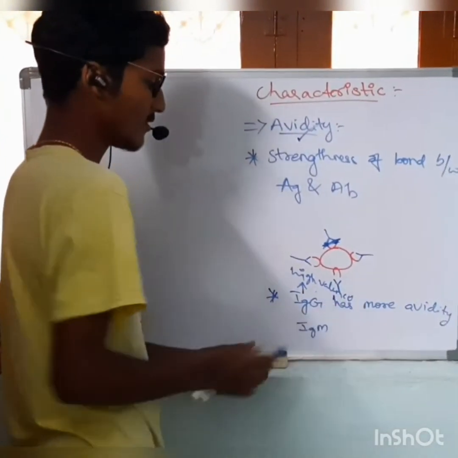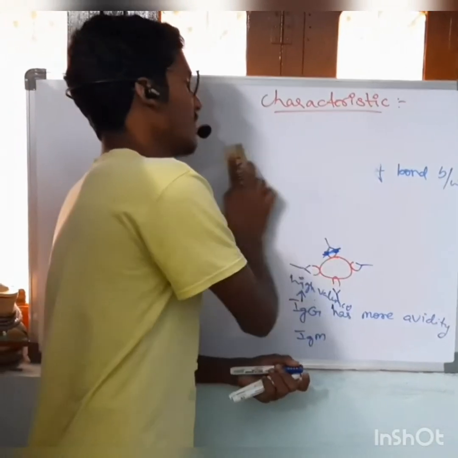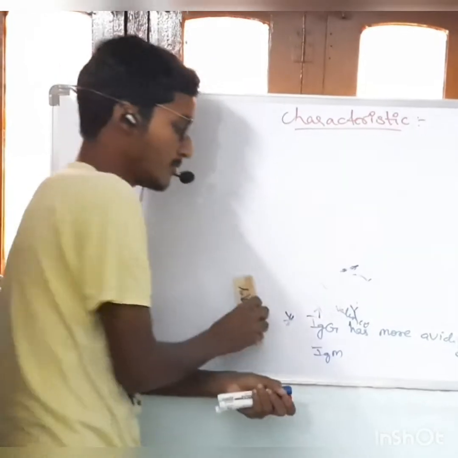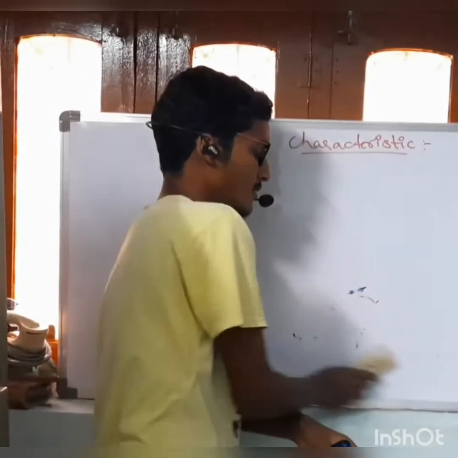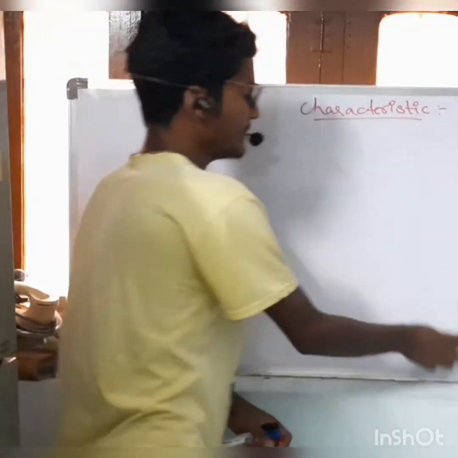So IgG has more avidity, high avidity power. Avidity means the strength of the bond formed between the antigen and antibody.